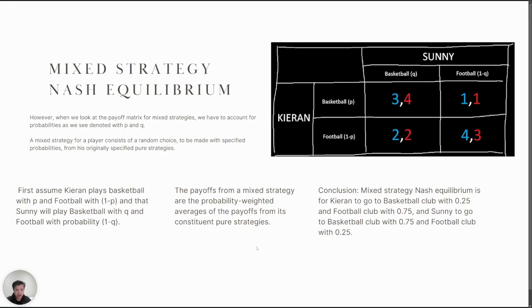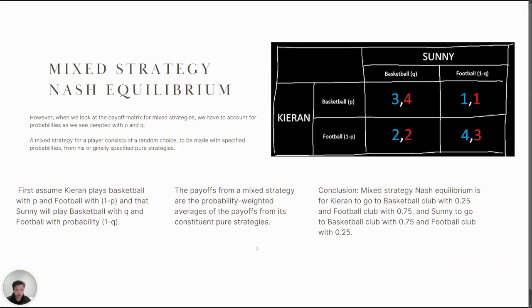A mixed strategy for a player consists of a random choice to be made with specified probabilities from his originally specified pure strategies. To find the mixed strategy Nash equilibrium, we will first assume Kieran plays basketball with P and football with 1 minus P, and that Sunny will play basketball with Q and football with probability 1 minus Q. The payoffs from a mixed strategy are the probability weighted averages of the payoffs from its constituent pure strategies.